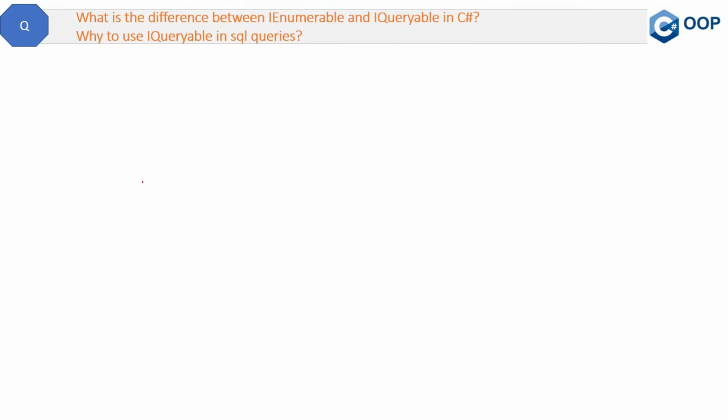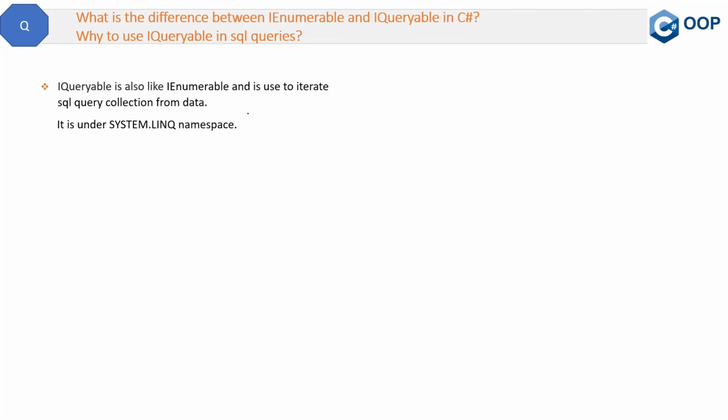This is again a very important question and can be asked to candidates who have slightly higher experience. So the question is, what is the difference between IEnumerable and IQueryable in C#? Why use IQueryable in SQL queries? We have already seen IEnumerable earlier. Now we will focus more on IQueryable in this video. So what is the definition?